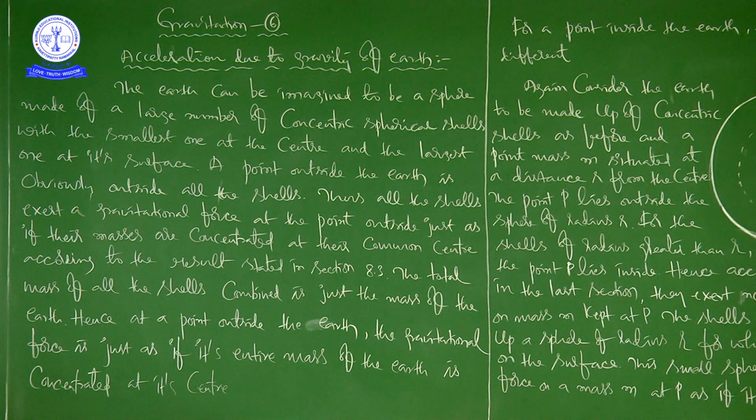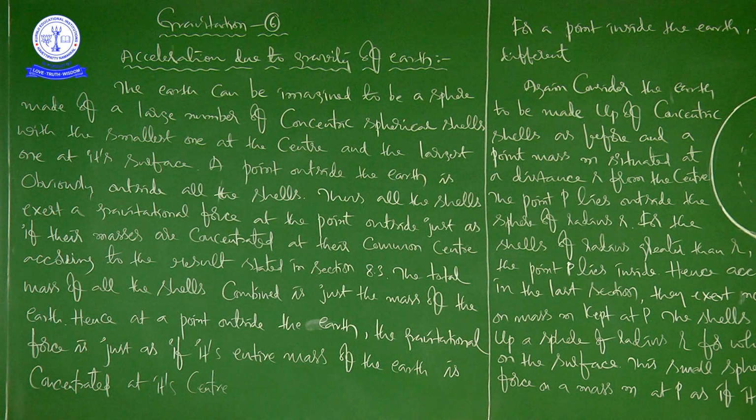It is the distance between these two concentric shells, and it is the point P, and it is the mass of this particular object, whatever it may be, but mass. You can take a stone as an example, or some other object. So mass means the mass of that particular body or object or a human being, whatever it may be. And this is m, and this, as I already told you, is the distance between the two spherical shells. It is completely the radius of the earth.